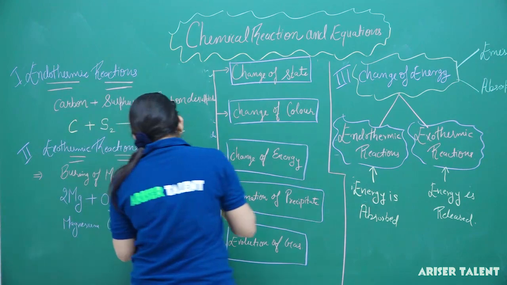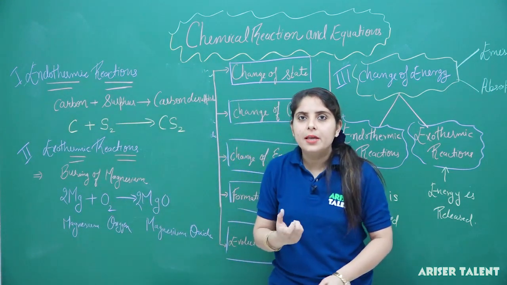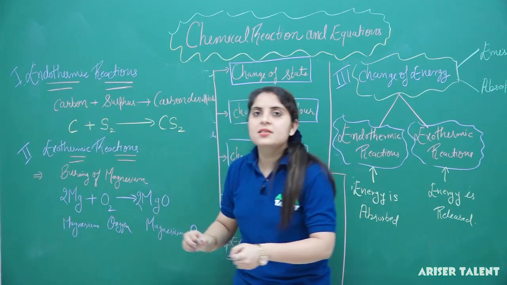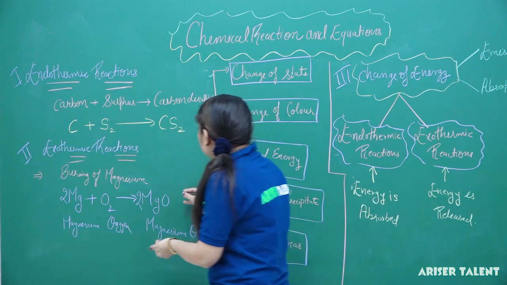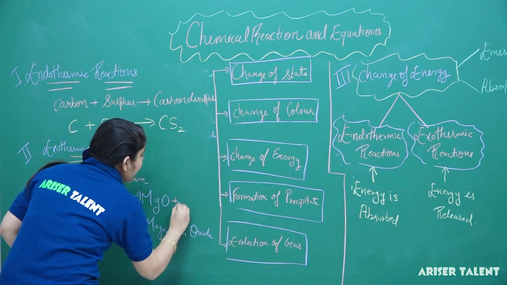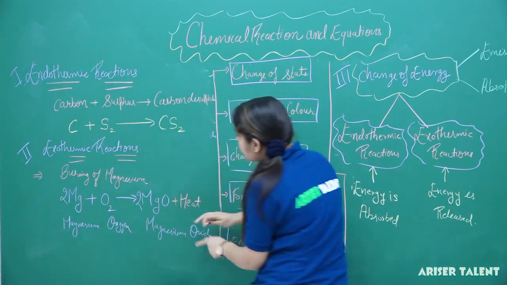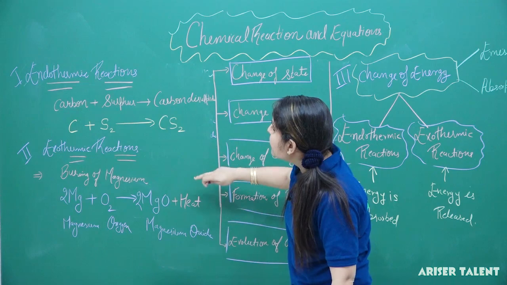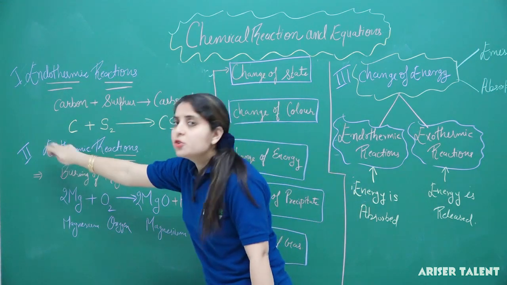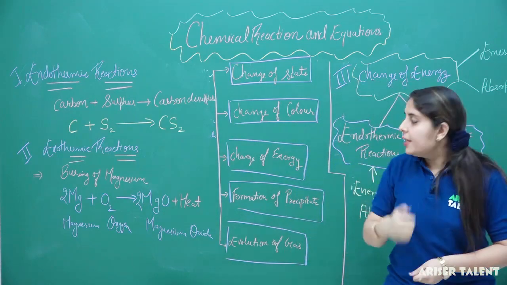So observe here, if I heat the magnesium in a Bunsen flame, that is in the presence of oxygen, the product we will get is MgO with a liberation of a certain amount of energy in the form of heat. So in this process, the product is formed with the evolution of heat, and we can consider it in the category of exothermic processes, because in exothermic processes heat is generally evolved.